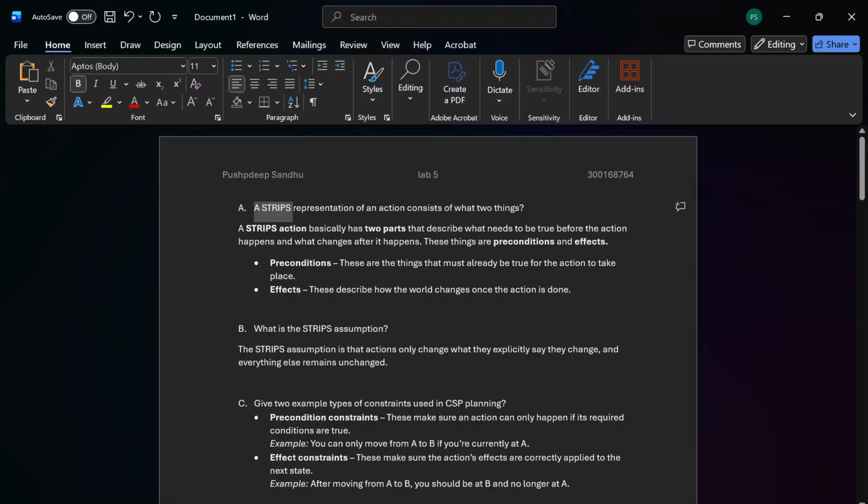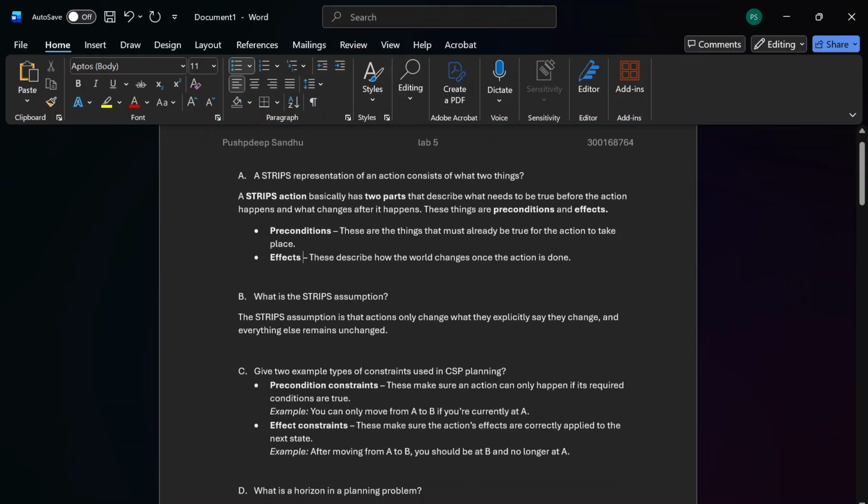So, the first question we had here was, in STRIPS, the Stanford Research Institute Problem Solver, mainly for AI problems, what's in the STRIPS? So, we have preconditions and the effects. Preconditions are the things that must be true for an action to take place, and effects describe how the world changes once the action is done.